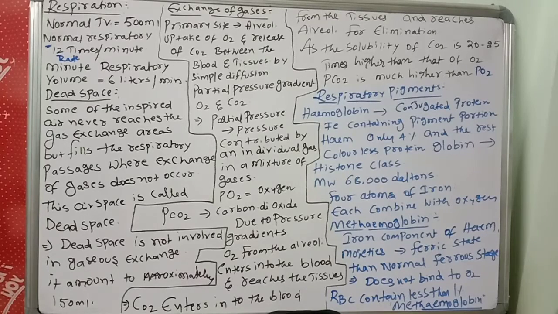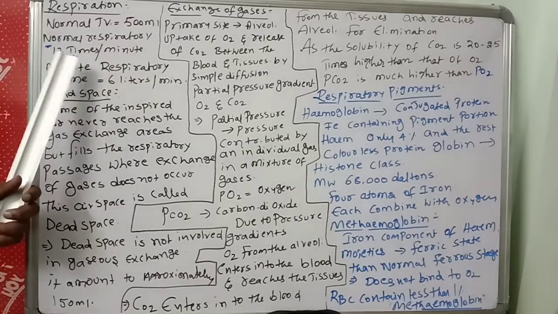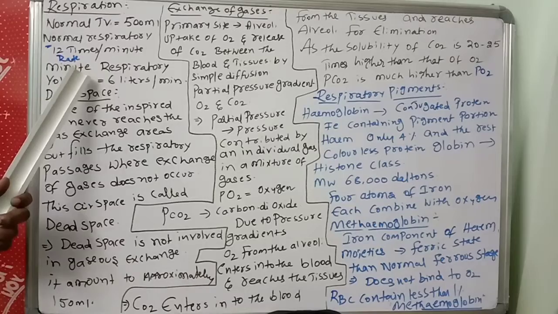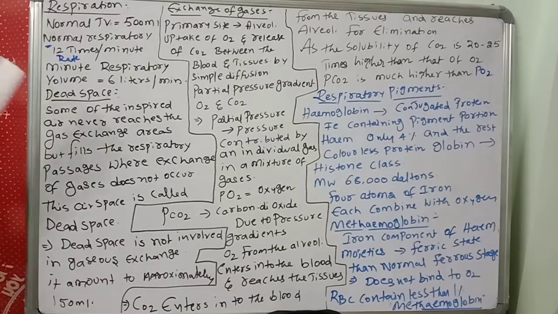Okay children, observe very carefully. We are discussing concepts related to respiration. Yesterday we discussed different volumes, right? Normal tidal volume is 500 ml, the normal respiratory rate is 12 times per minute, and the respiratory volume is 6 liters per minute. Now, what is dead space?